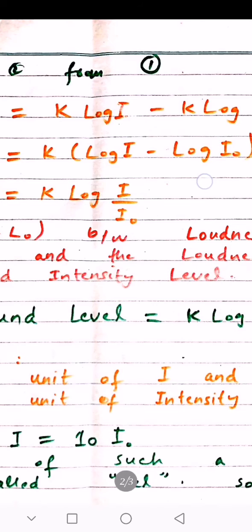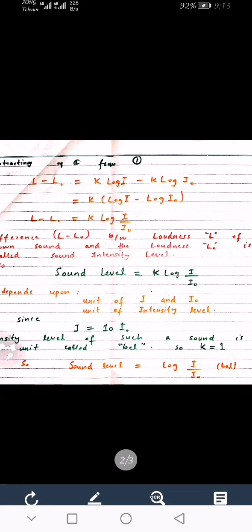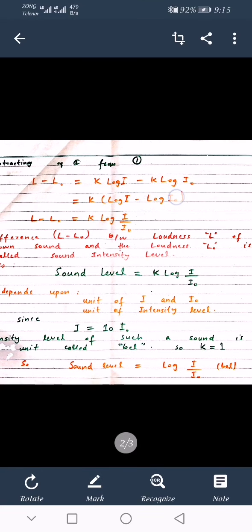Subtracting equation 2 from 1, L minus L naught is equal to K log of I minus K log of I naught. Taking K as common from both expressions, K into log of I minus log of I naught. Then using the property of log, when two quantities are subtracted in log, it changes into division within a single log.